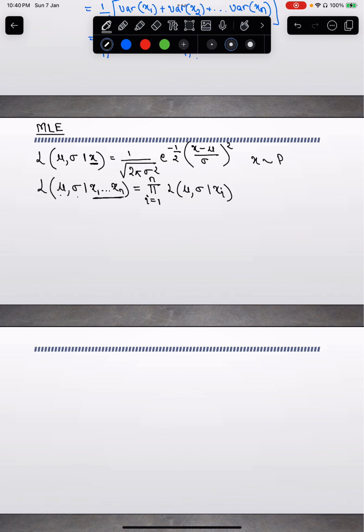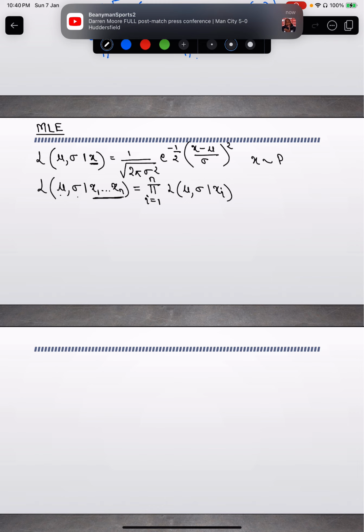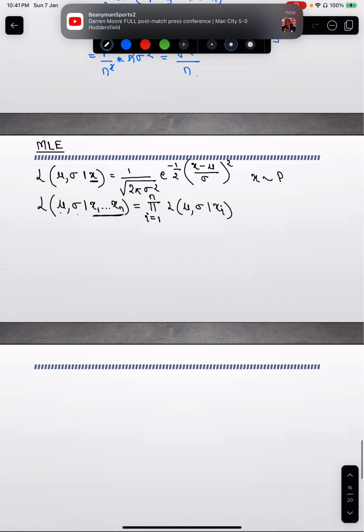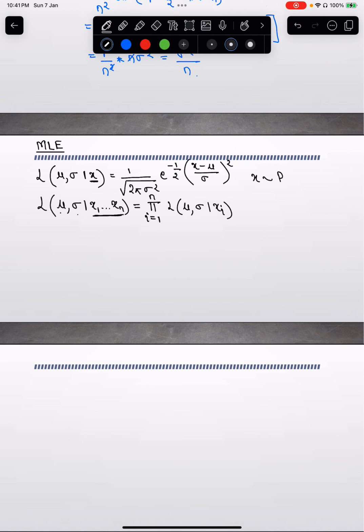So the likelihood across all data points is nothing but the product of the likelihood across each data point xi. So this is the product sign, pi i equal to 1 to n, L of mu comma sigma given xi.